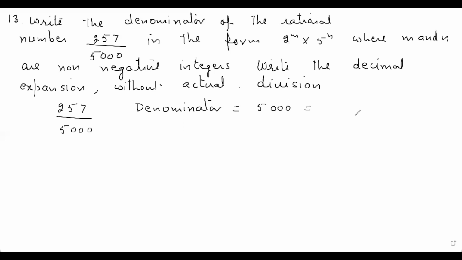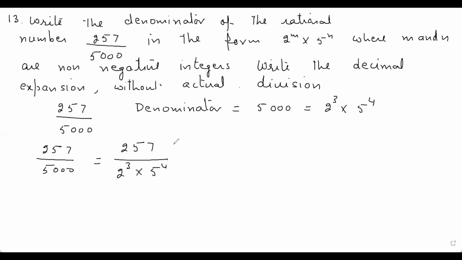And this can be written as 2 raised to power 3 into 5 raised to power 4. Now the question is, write the denominator in the form of 2 raised to power m into 5 raised to power n. So its denominator is written in the form of 2 raised to power 3 into 5 raised to power 4. Now he says, write the decimal expansion. So 257 upon 5000 can be written as 257 upon 2 raised to power 3 into 5 raised to power 4.